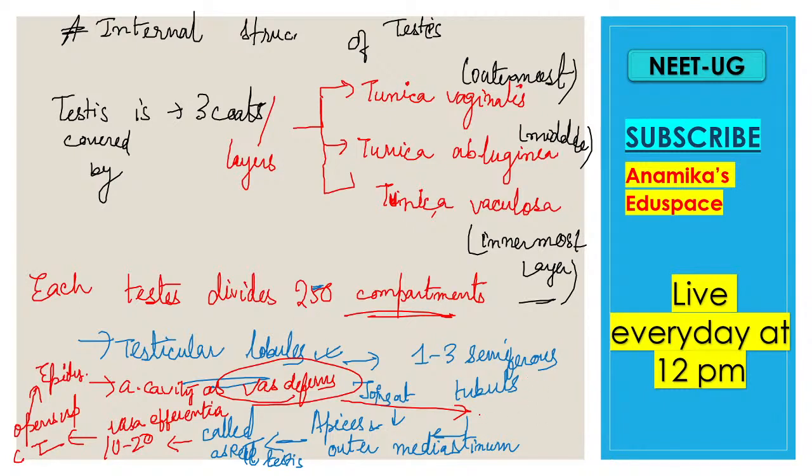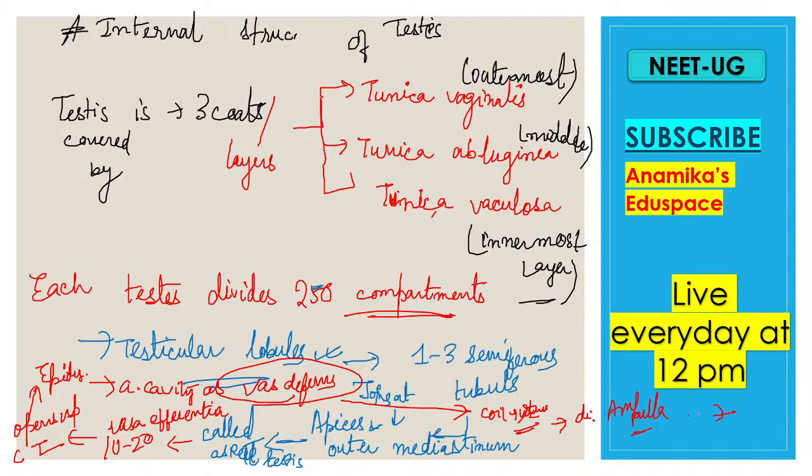So first the vas deferens will be running upward in the abdominal cavity. Then it will be coiling around what? It will coil around the ureter, right? And then what will happen? It will dilate and form the ampulla.